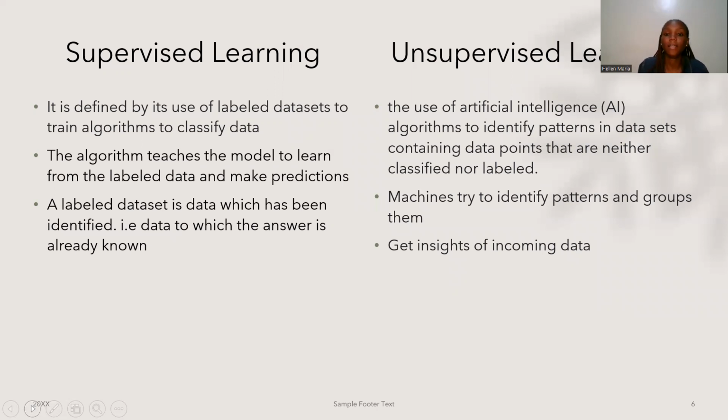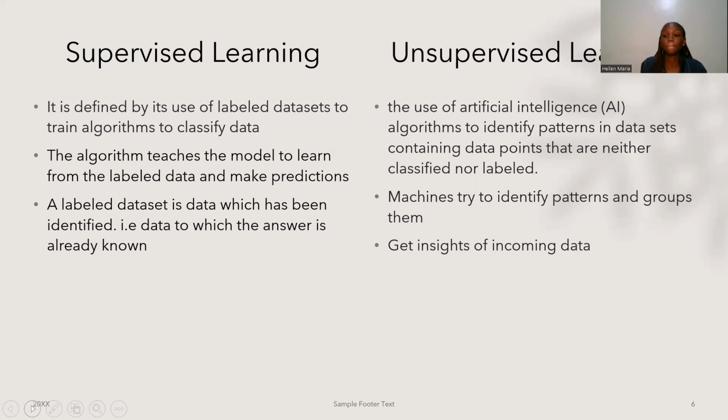Unsupervised learning, on the other hand, is the use of artificial intelligence to identify patterns in data sets containing data points that are neither classified nor labeled. So here we do not have labeled data.